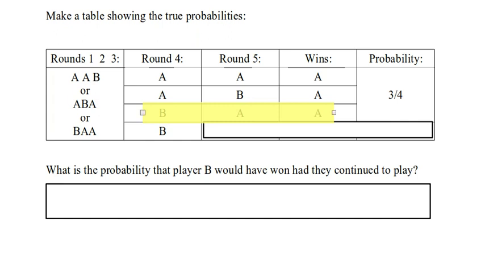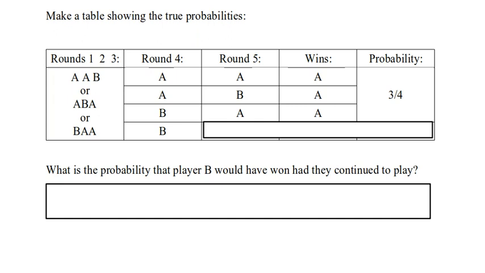Now, in all 3 of these cases, A has won. And so we can see that there are 3 cases in which A is winning. So we can see that the numerator is 3. Similarly, right at the beginning when we saw that this was going to be broken in half twice, we knew that we were going to have fourths. So that gives us our 3/4. So there's the 3/4, the 75% chance that A wins.